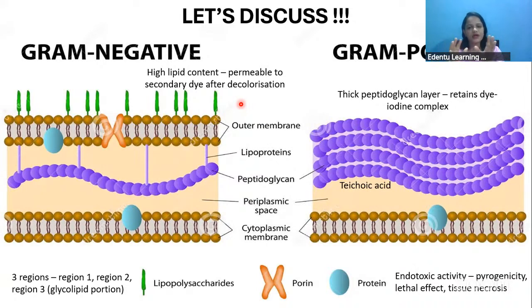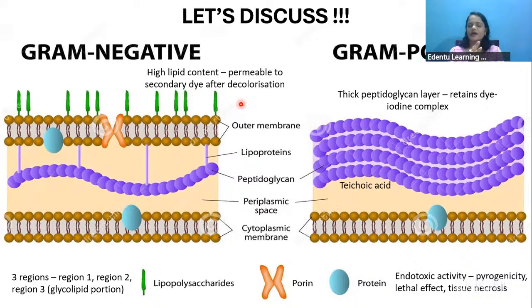That's how it will appear under the microscope also. Gram positive bacteria appear bluish, whereas gram negative bacteria appear more pinkish.